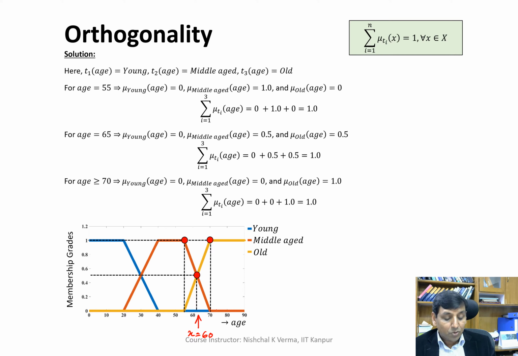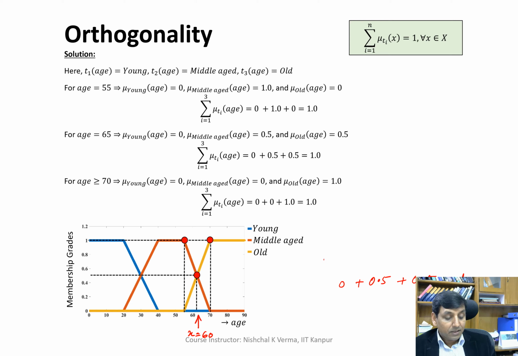Both of these have 0.5 as the membership values, and when we sum all the membership values, we find 0.5 for middle-aged and 0.5 for old, and the summation is 1. Please understand that at x is equal to 60, mu young is 0.